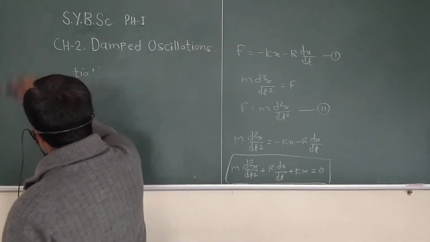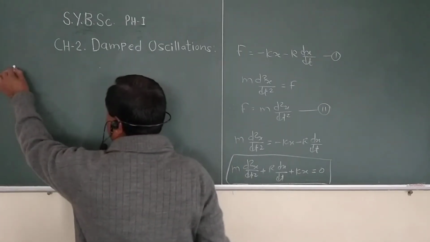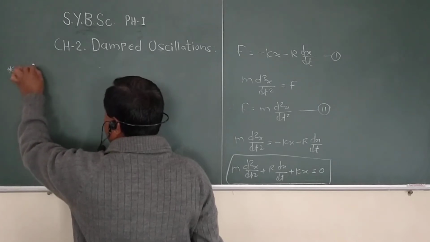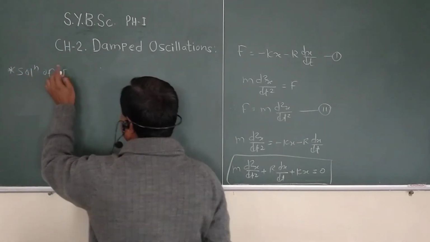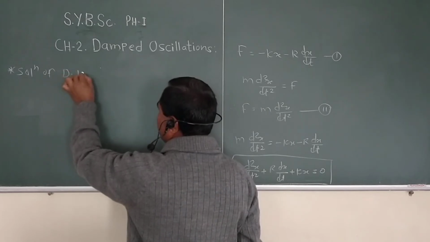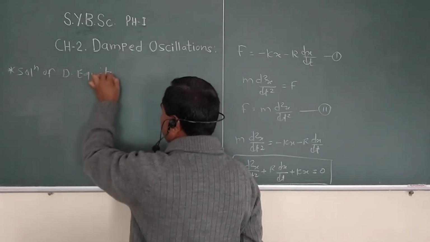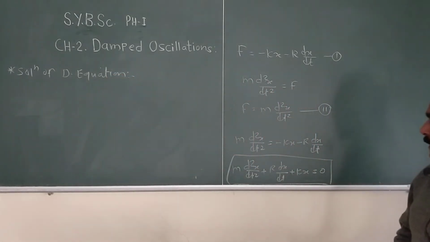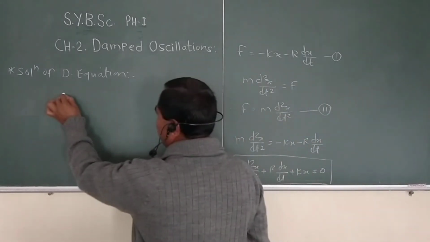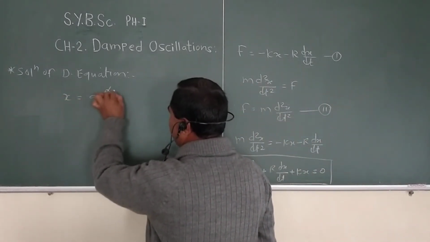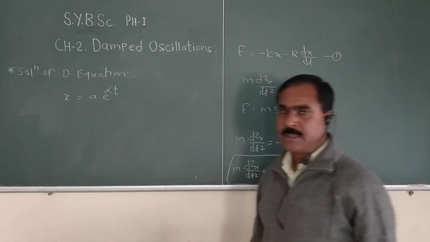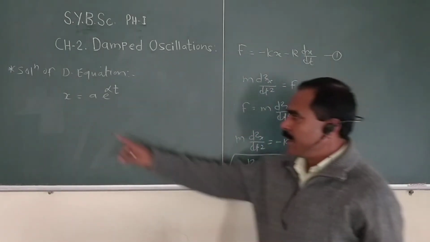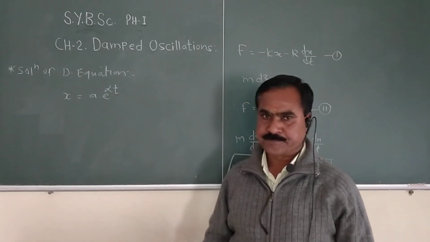So we consider the solution of the differential equation. Here we find the solution, and that solution can be assumed in the form x equal to a e raised to alpha t.